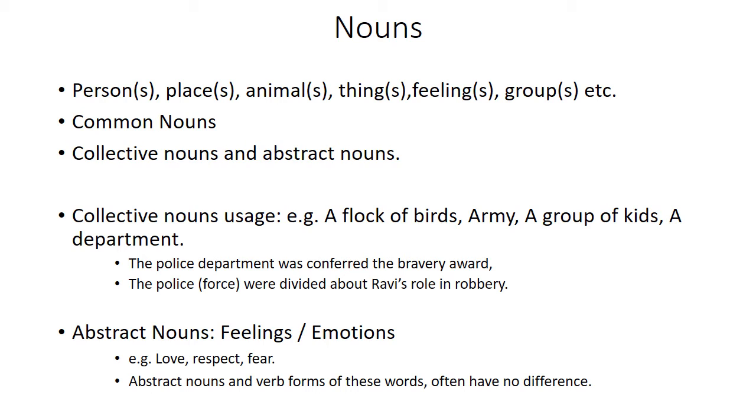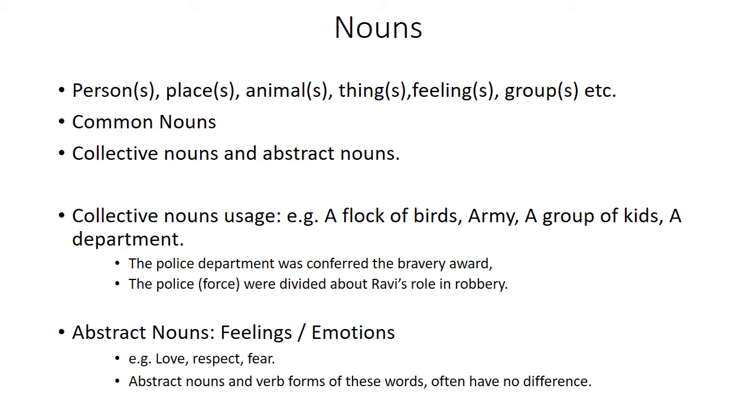Collective nouns are mostly treated as singular. However, when we are mentioning a divided view amongst the group, then they are treated as plural. So mostly collective nouns are treated as singular, but if there's a division inside the department or they have a divided view about something, then they're treated as plural.